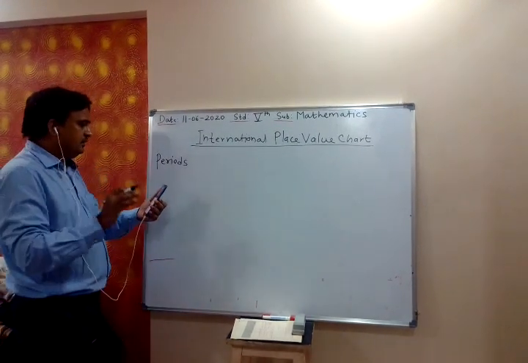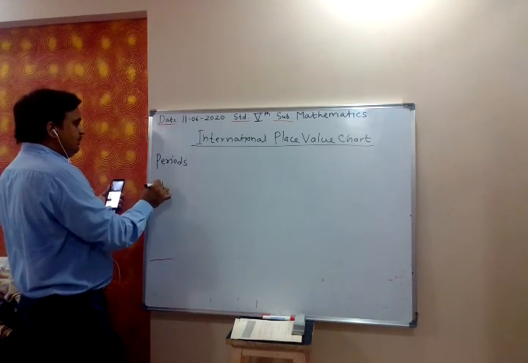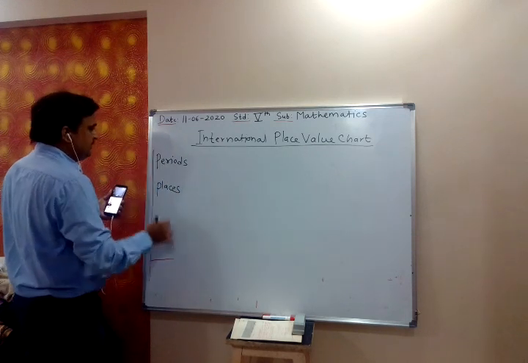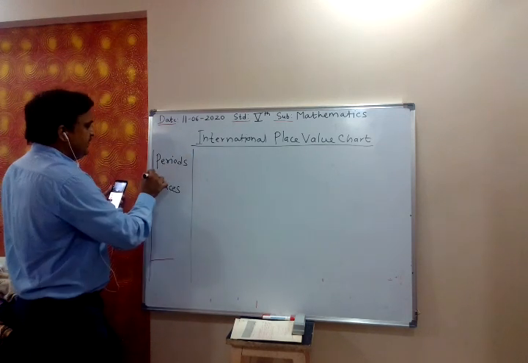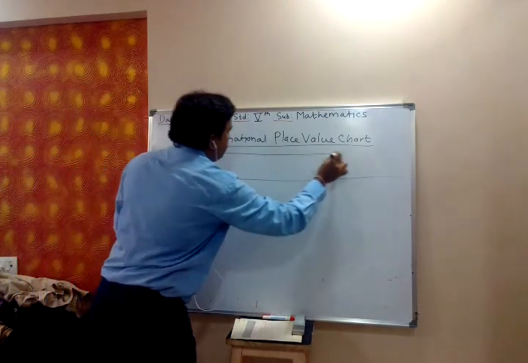I am able to see. International place value chart. Now places. We have periods and places. Make this table.